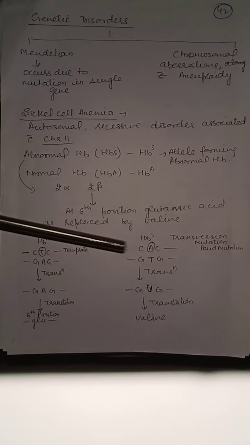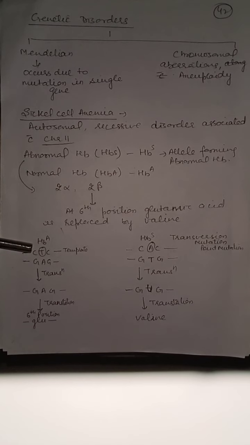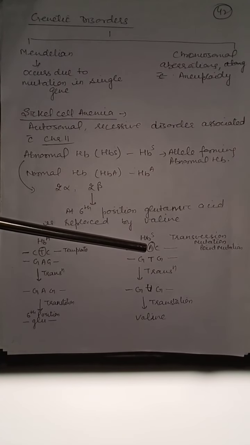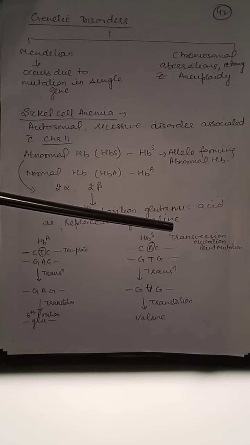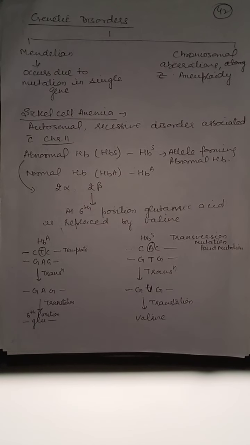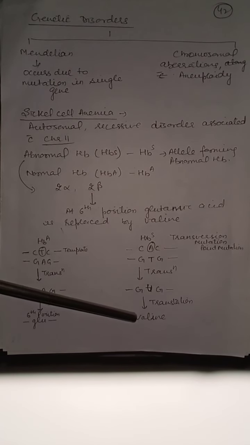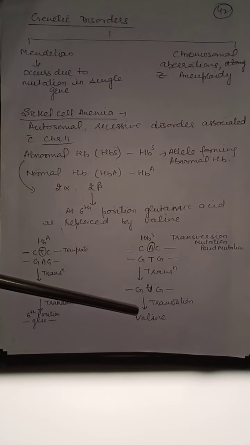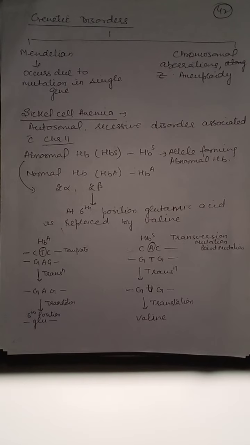So this is point mutation. Only one base is being changed. And in this, a pyrimidine is changed by a purine. T is a pyrimidine and A is a purine. When a pyrimidine is changed by a purine, this type of mutation is known as transversion mutation. This is a point mutation. When mutation occurs, instead of CTC, CAC is there. So during transcription, GUG will be formed and GUG will code for valine. So at 6th position in the beta chain, in abnormal hemoglobin, valine comes instead of glutamic acid.